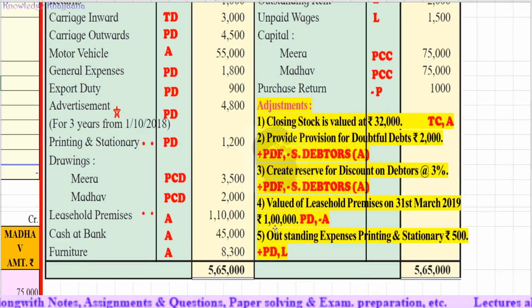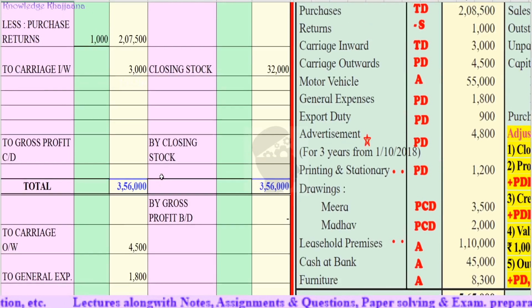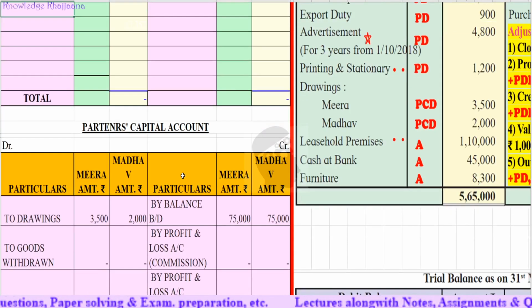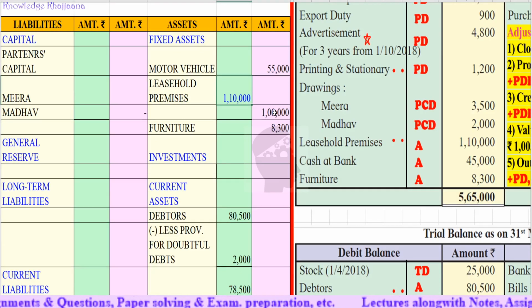Next, the value of leasehold premises on 31st March 2019 is rupees 1 lakh. So, how much was the value of leasehold premises on the opening date? It was on the balance sheet asset side. It was rupees 1,10,000. Okay, and the closing value is rupees 1 lakh.